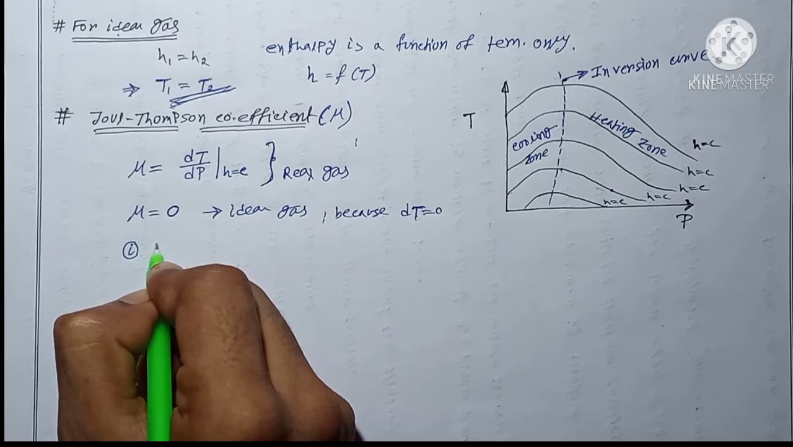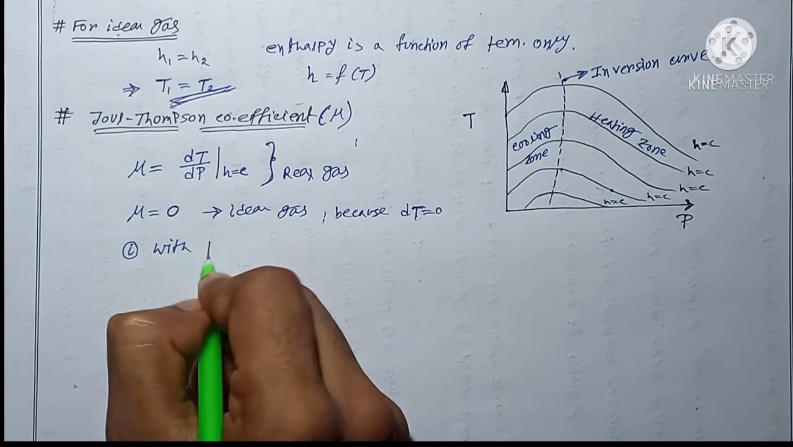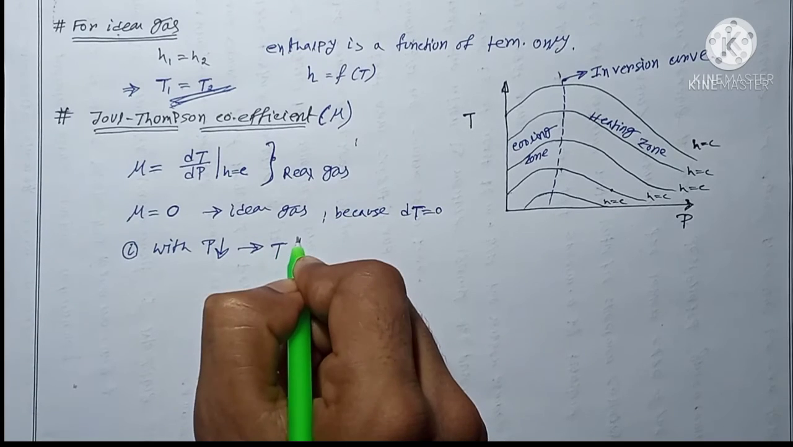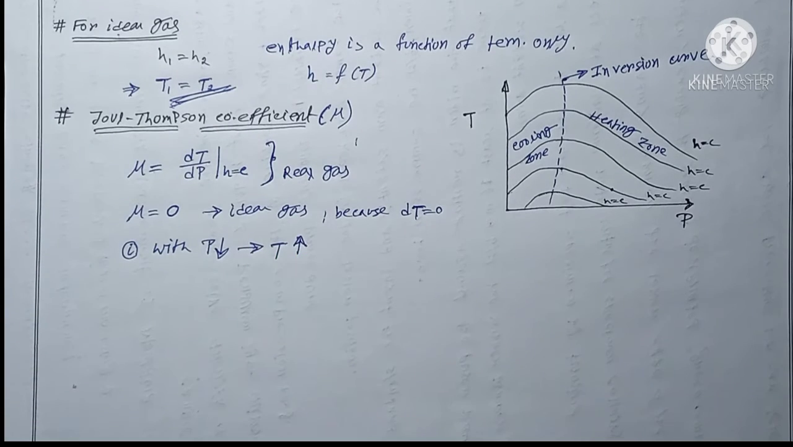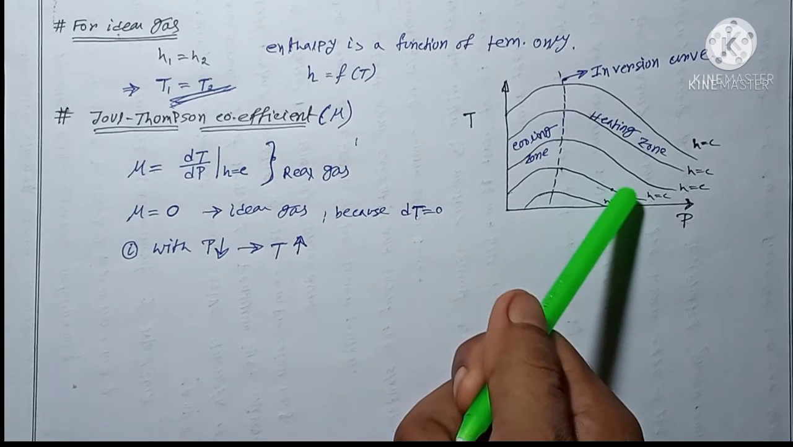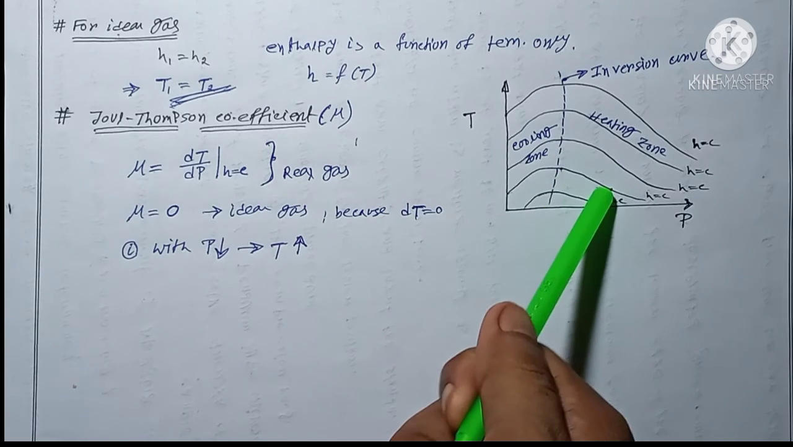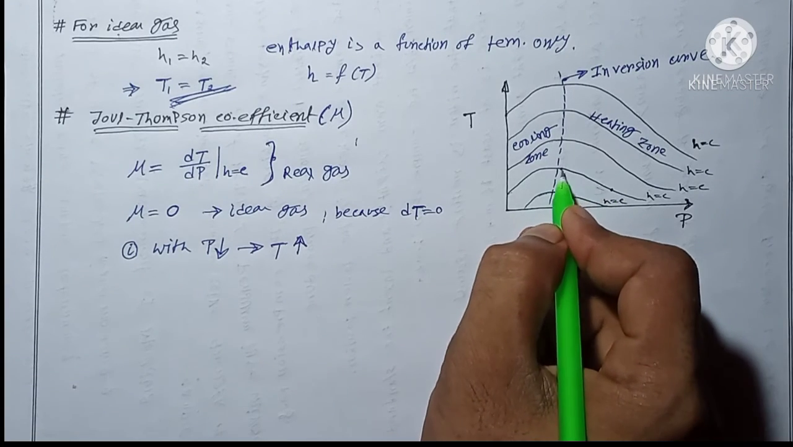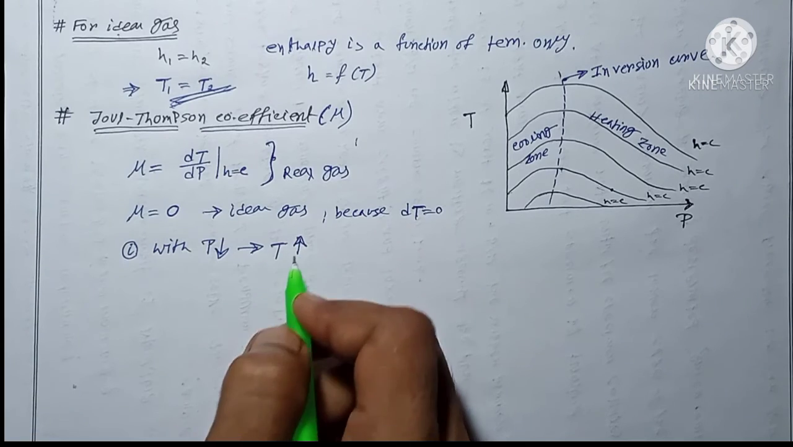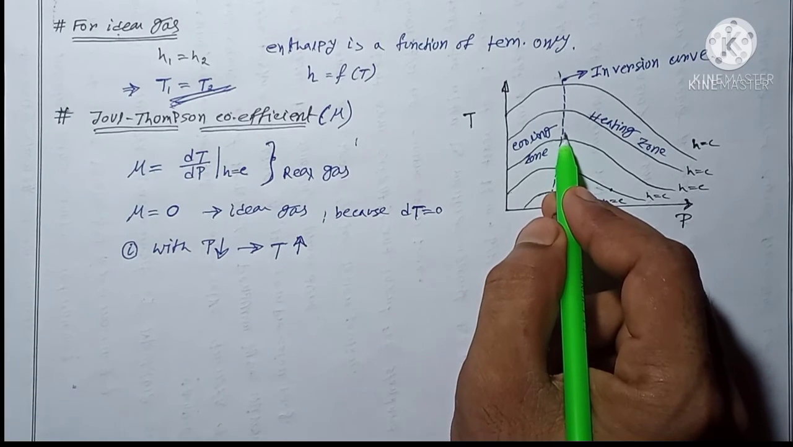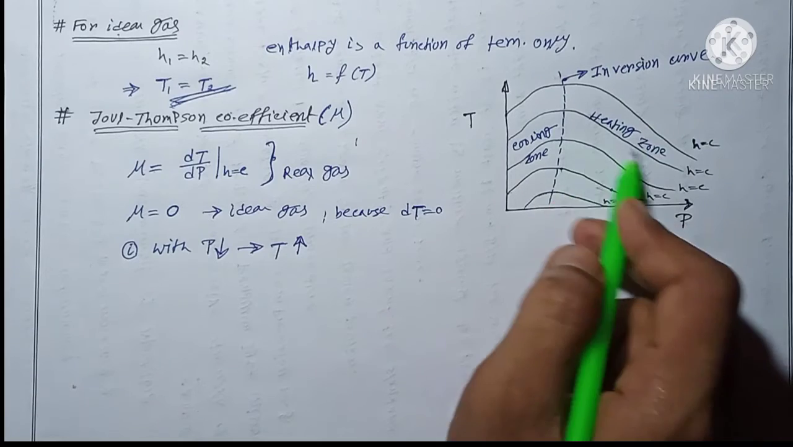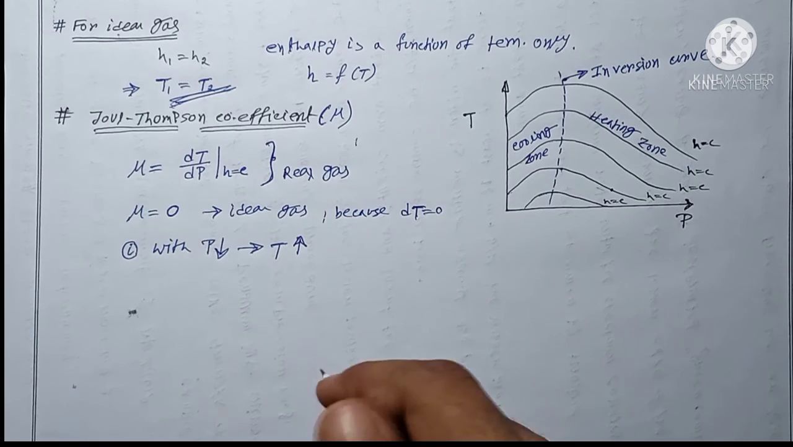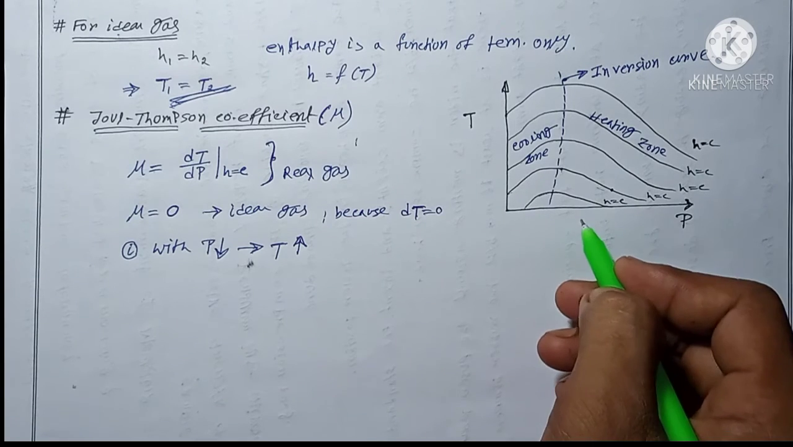First case is with pressure decreasing, my temperature is increasing. This happens when my process is on the right side of the inversion curve. Temperature is increasing, and that's why the zone on the right side of the inversion curve is called the heating zone, because in this process temperature is increased with decrease in pressure.